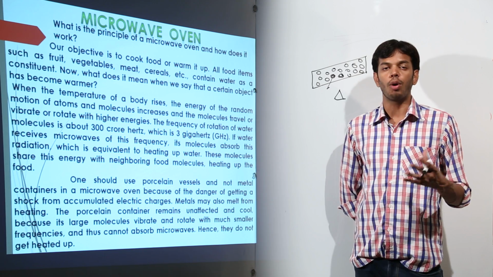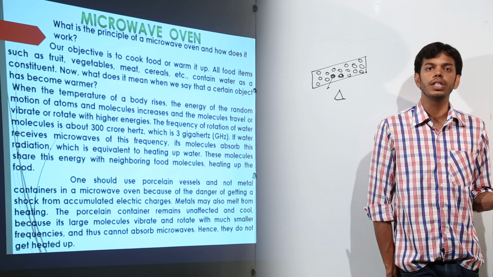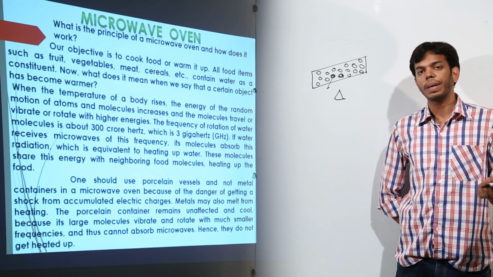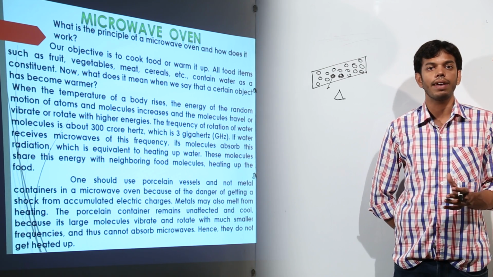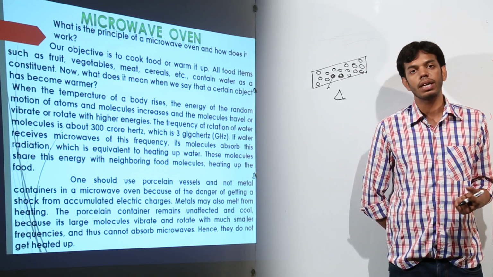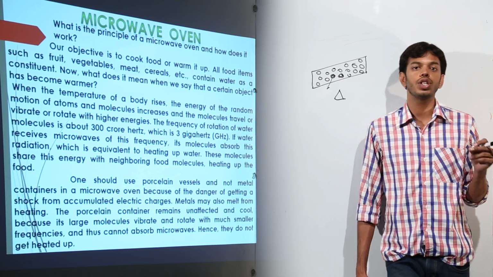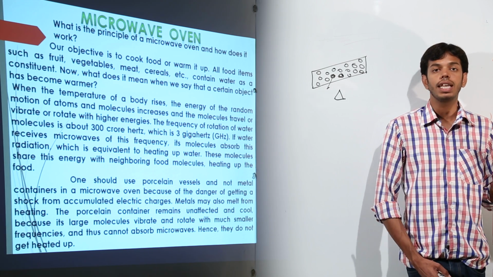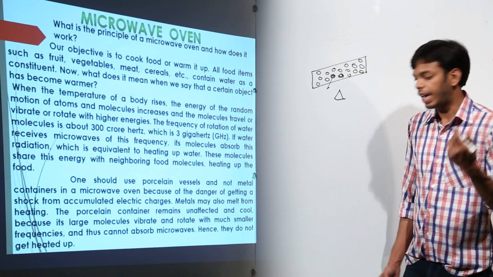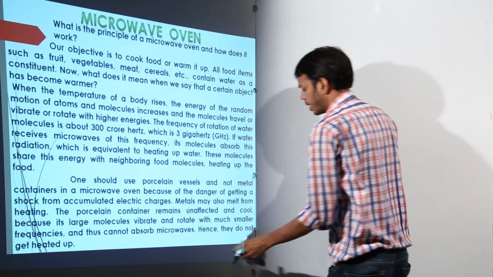So we keep the food in porcelain containers or plastic containers, not the simple plastic but the fabricated plastic ones which we use these days, called microwavable containers. These fabricated plastic or porcelain containers have atoms or molecules of very big size as compared to normal metal or plastic bodies. So even though they start vibrating by gaining energy from the microwave, their frequency of vibration is not as large because of their large size, and hence they do not get heated up. That is why we are advised to keep our food in porcelain containers or fabricated plastic microwavable containers, right?